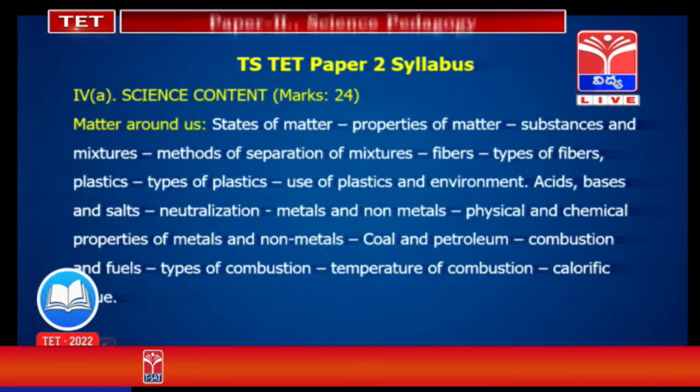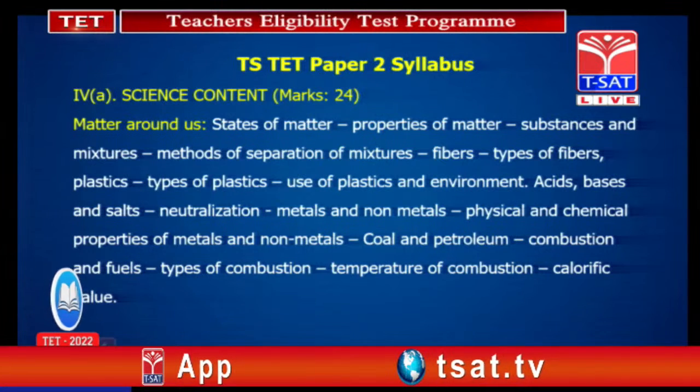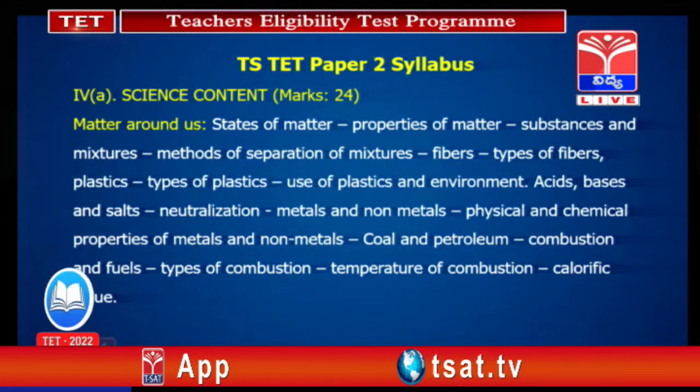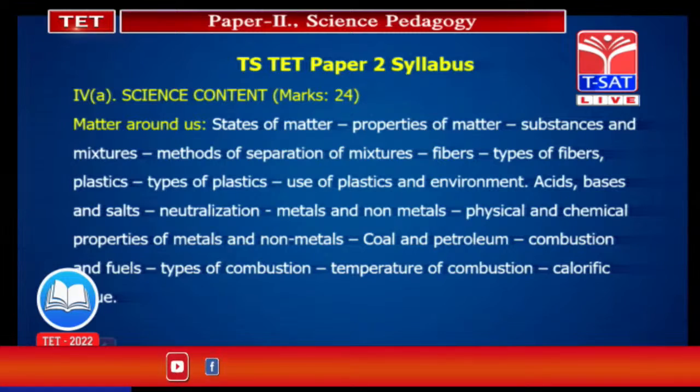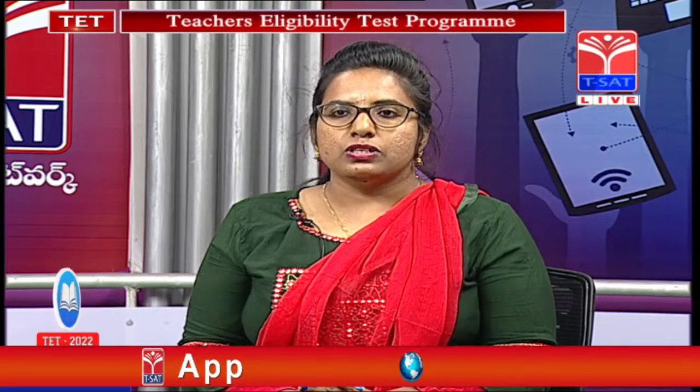First one is matter around us. We know that everything in our universe having mass and occupying space is called matter. Matter is classified into different types. First, based on the properties of matter, it is classified into three types: solids, liquids and gases. Let us discuss the properties one by one.